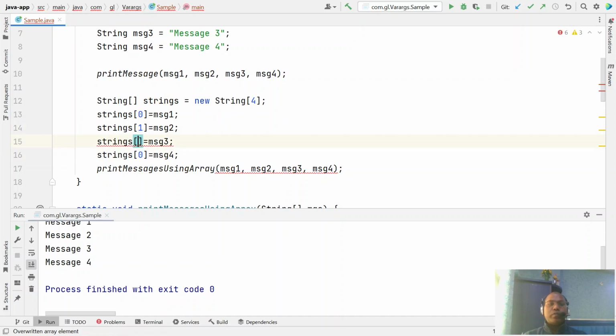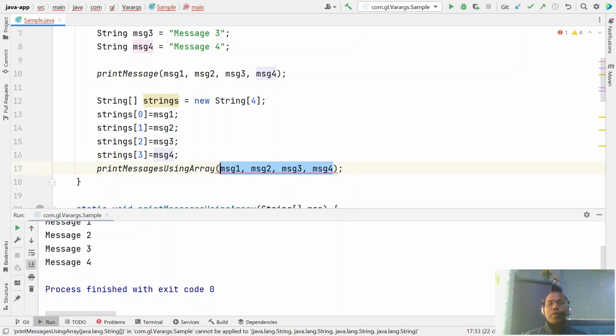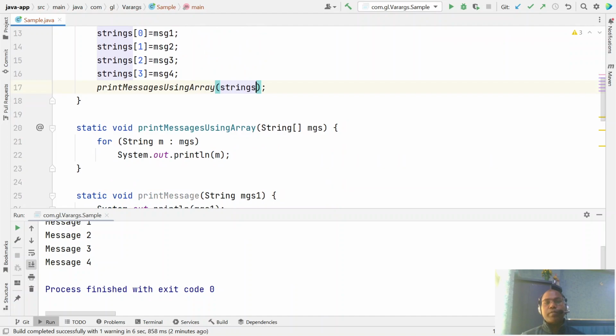So instead of passing multiple arguments, you can just pass only one strings array. So in this way,